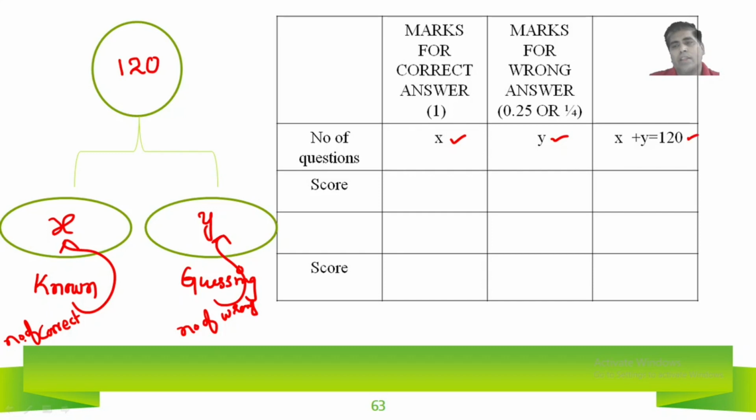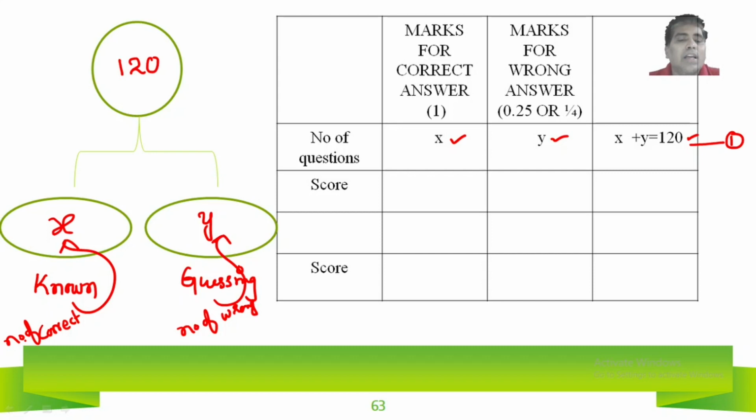Total is 120. Here we are getting one equation. It's not a pair of linear equations, but we are getting a linear equation in two variables, based on the number of questions. X are known, y are unknown, total is 120. X plus y is 120. It is a very simple linear equation.